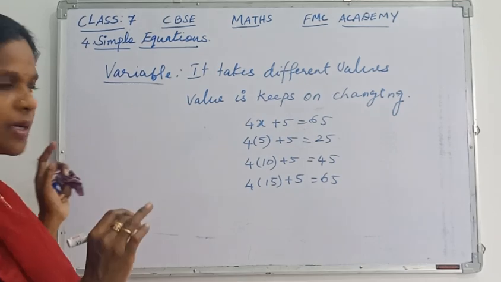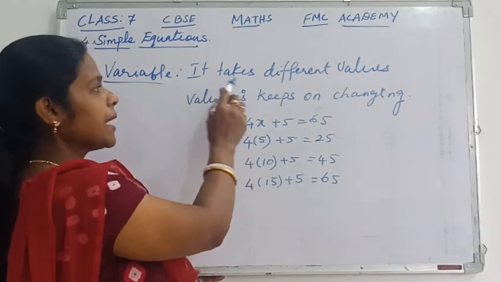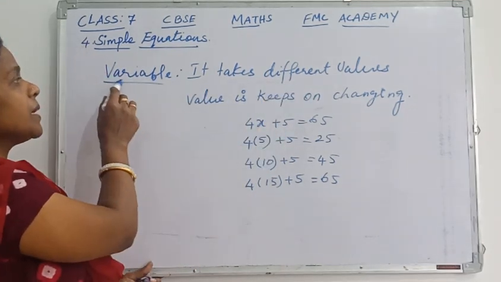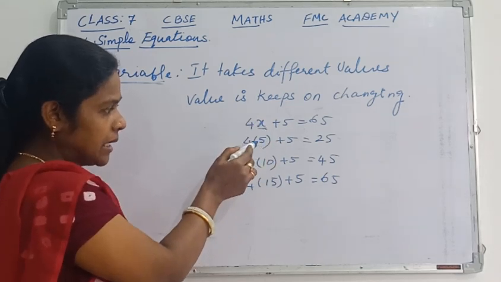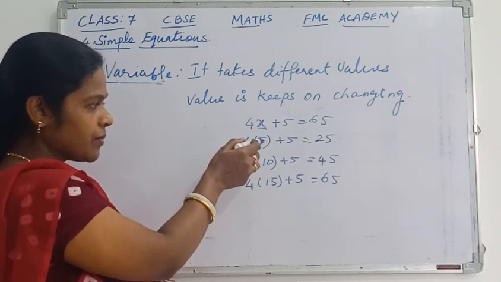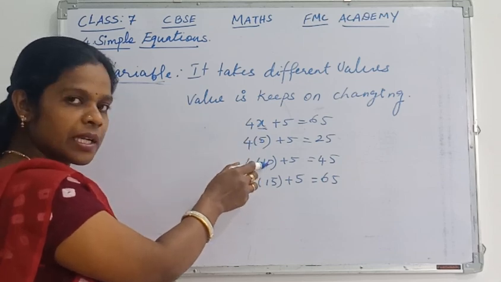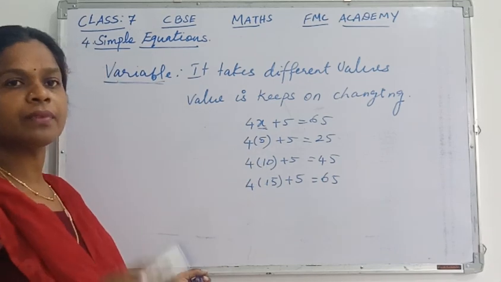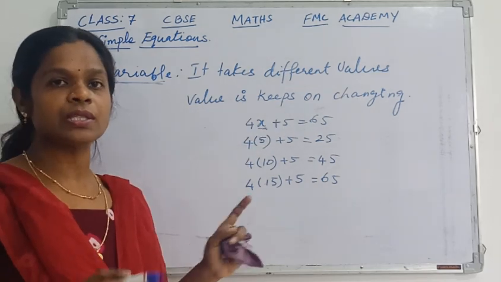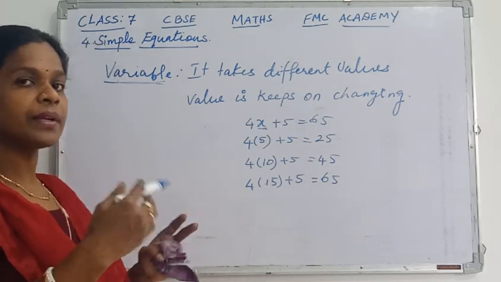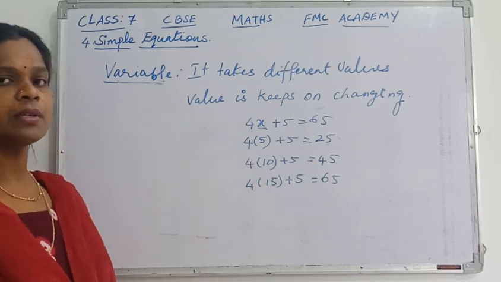So the important point you can observe is that x, the variable, takes different values. First it takes 5, then 10, then 15. The value keeps on changing. It does not have a fixed value.